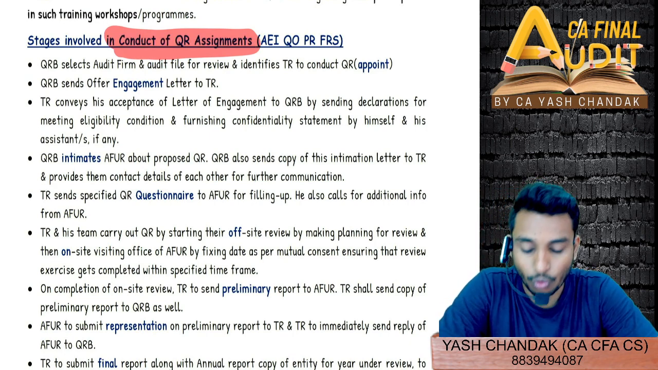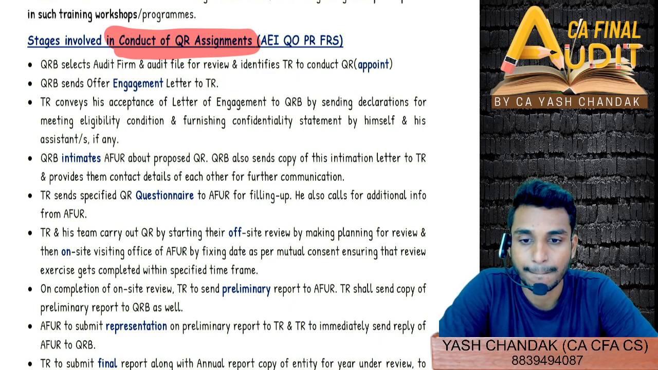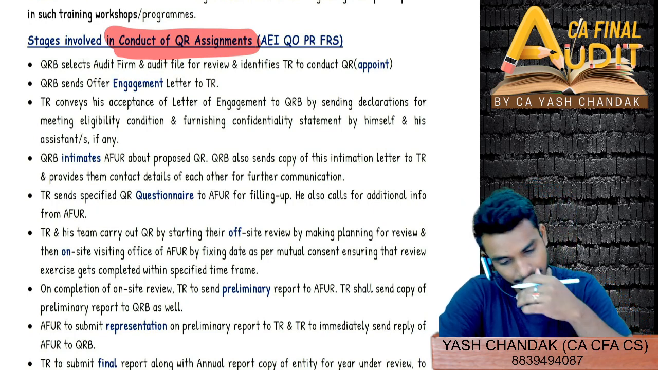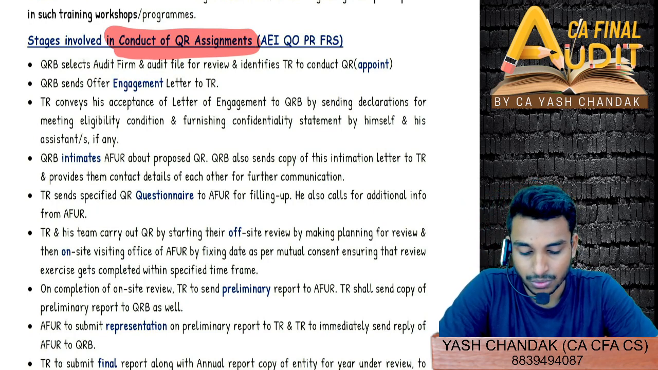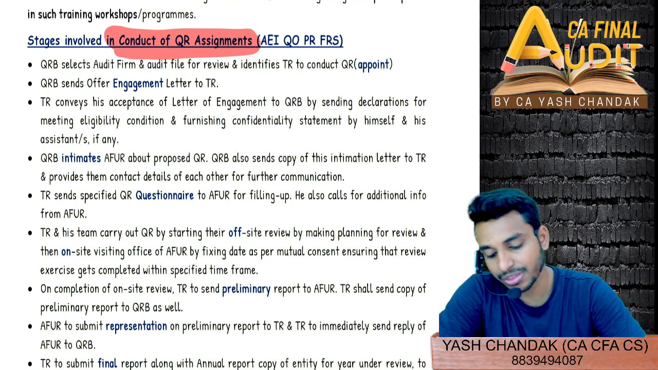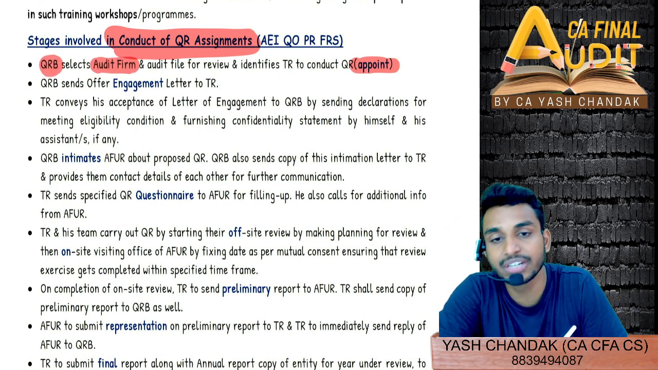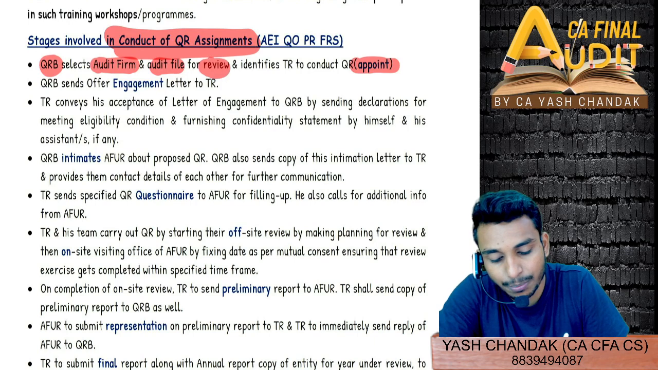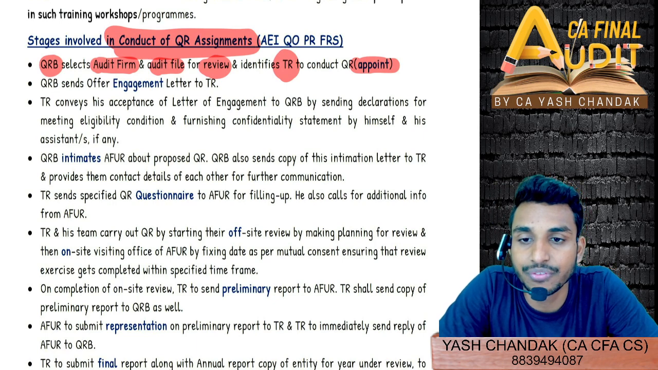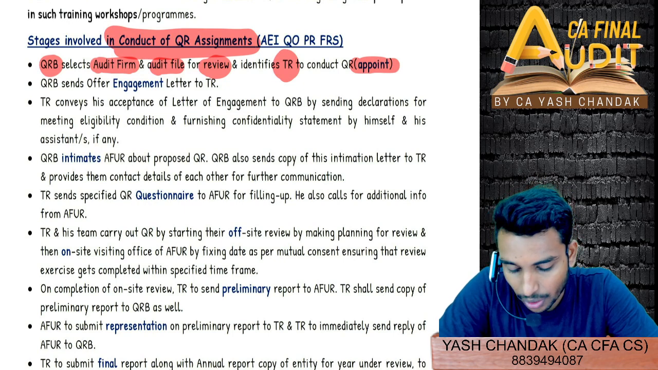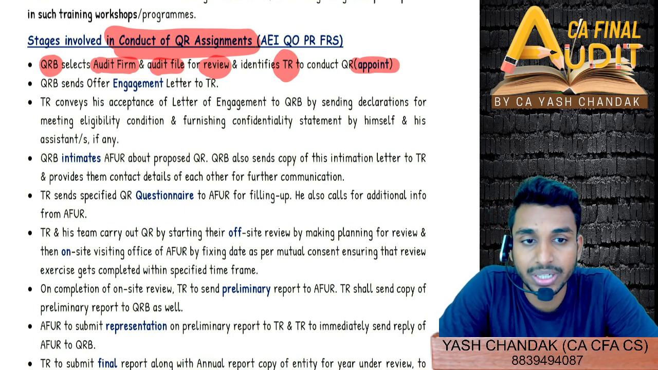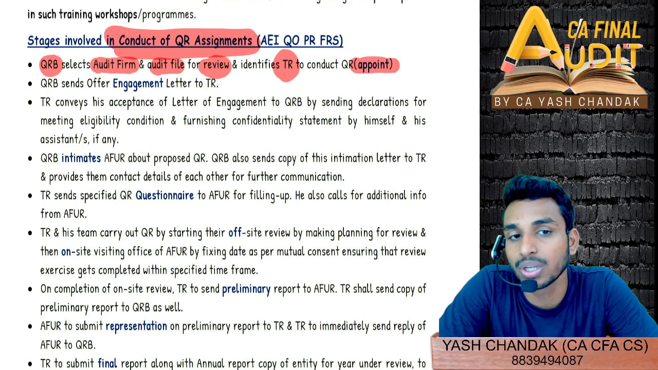So now, the stages that are involved in the conduct of quality review assignments. The first stage is to appoint. That is, QRB will select the audit firm, AFUR, and the audit file for the purpose of the quality review, and will identify the technical reviewer to conduct the quality review. The first step is for you to identify the audit firm and the audit file of whom the review has to be done, and then also appoint the technical reviewer who will do the quality review.